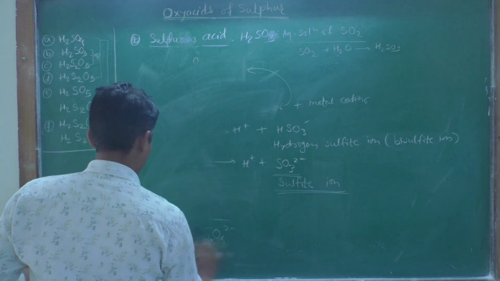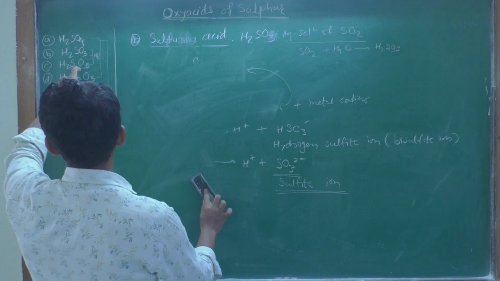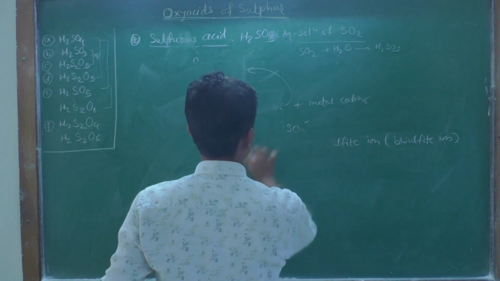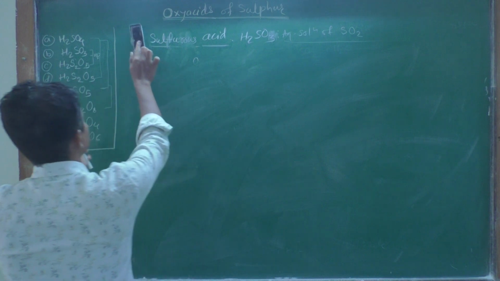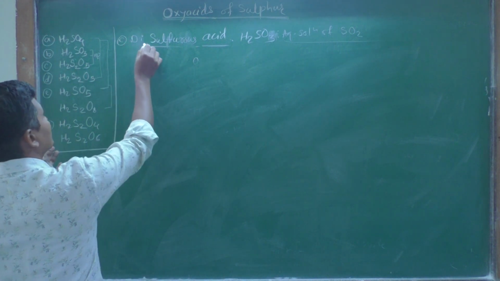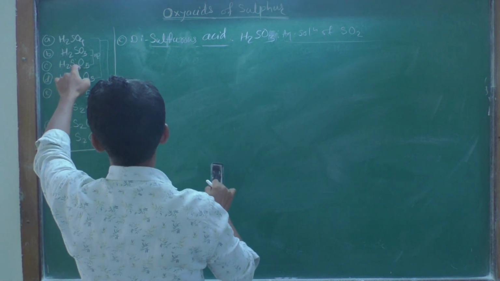Then the third one is H2S2O5. It is called disulfurous acid, and the formula is H2S2O5.